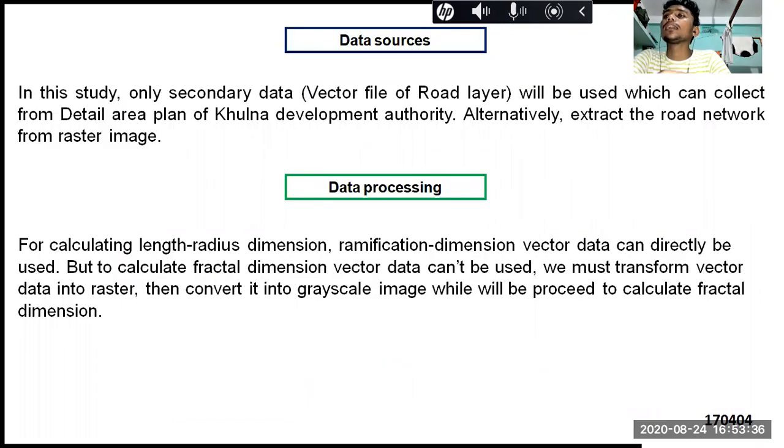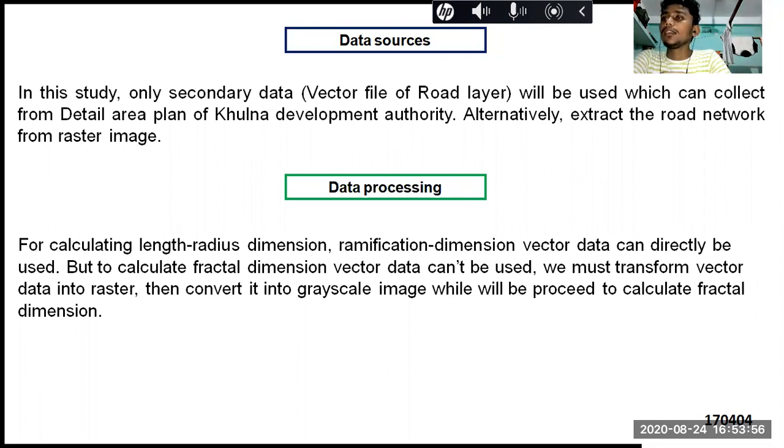Data sources. In this study, only secondary data will be used, which can be collected from the detailed area plan of Khulna Development Authority. Alternatively, we can extract the road network from a raster image, which will be used for this study.